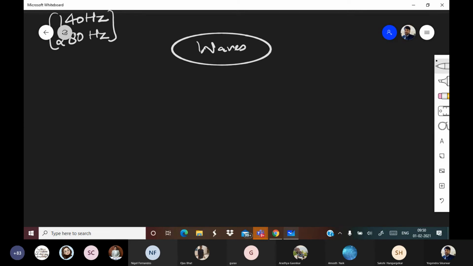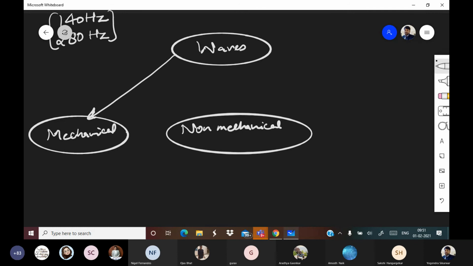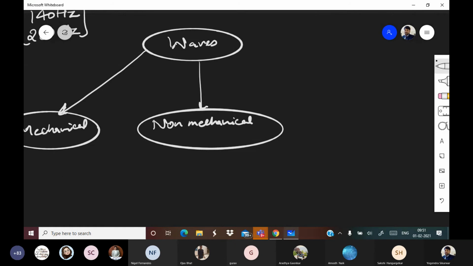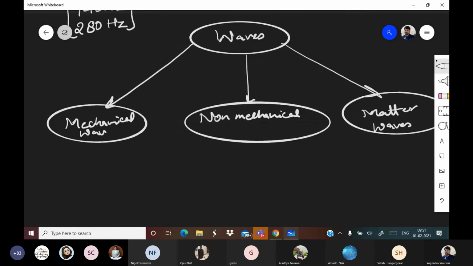Waves. In waves we have three types. Mechanical, non-mechanical, and the third one which we had is matter waves.